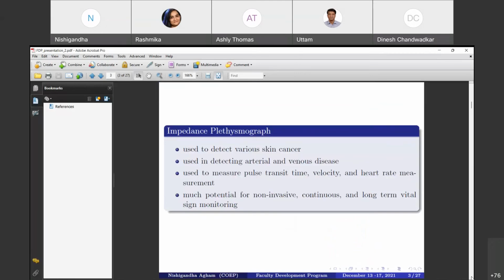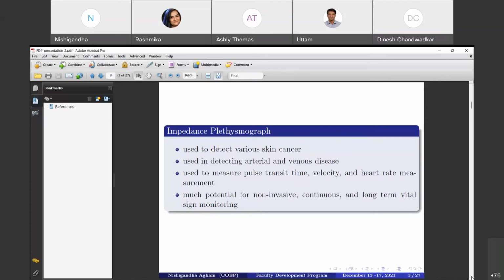So this impedance signal, simply the IPG, can be used to detect various skin cancers, and in detecting arterial and venous disease. It is used to measure the pulse transit time, which we already discussed in the BP estimation point in the last presentation, then velocity and also heart rate measurement.